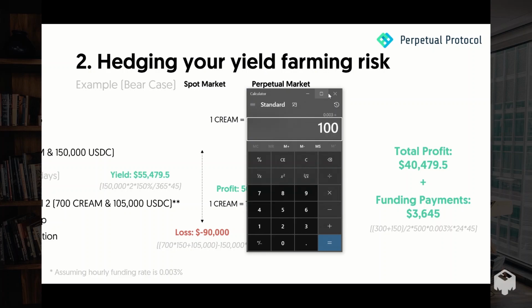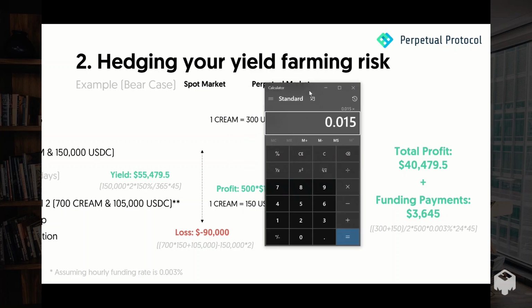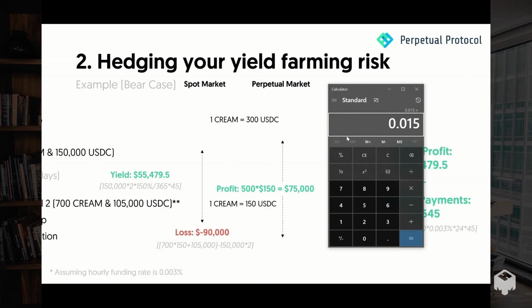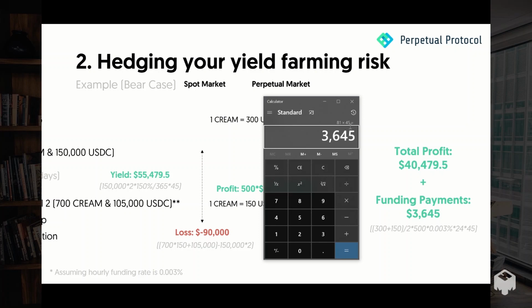Funding payment is calculated as the funding rate multiplied by the USD value of the position. So this user has 500 CRV, and the average price of one CRV is 225. Then multiply by 24 hours, because that's the hourly rate, 0.03% is the hourly rate, and multiply by 45 days. That's how you get 3,645 USDC.